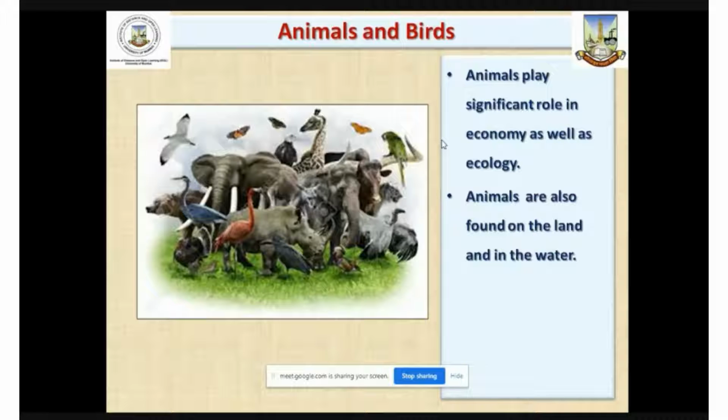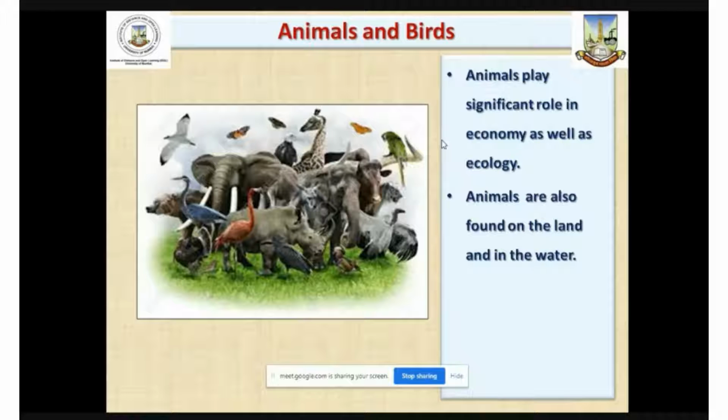And therefore animals play important role for various economic activities. Besides that, domestic animals also play important role because they help in milk production, flesh production, eggs production, and so many other economic activities. Some domestic animals are also used for various agricultural activities that are to be conducted during the cropping season.